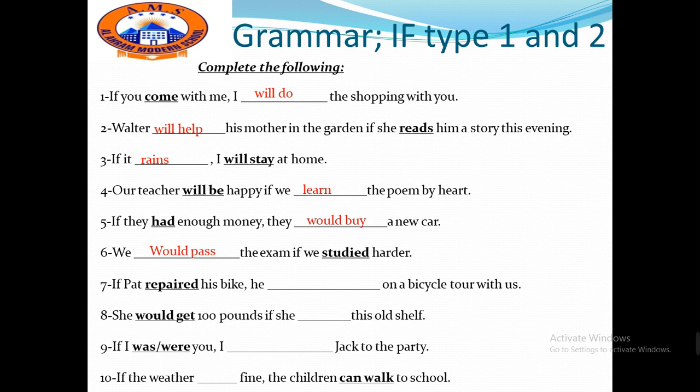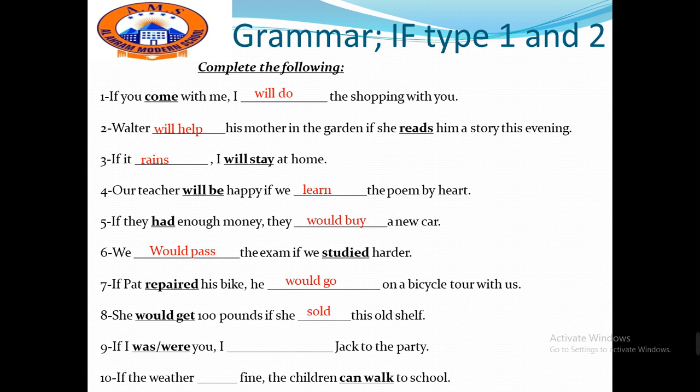If Pat repaired his bike, again, repaired in the past. So we have to use would plus the infinitive. He would go on a bicycle tour with us. She would get £100 if she, think about a verb, if she sold this old shelf.